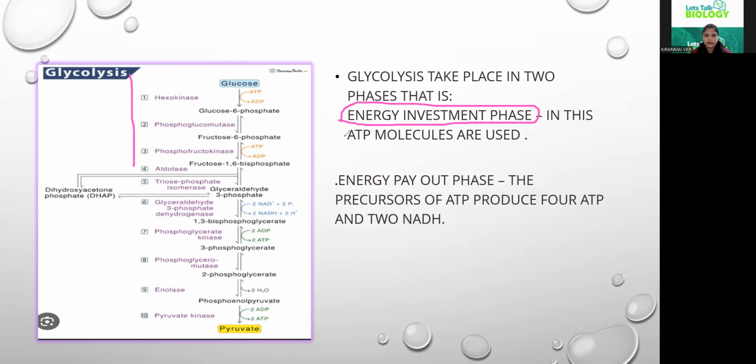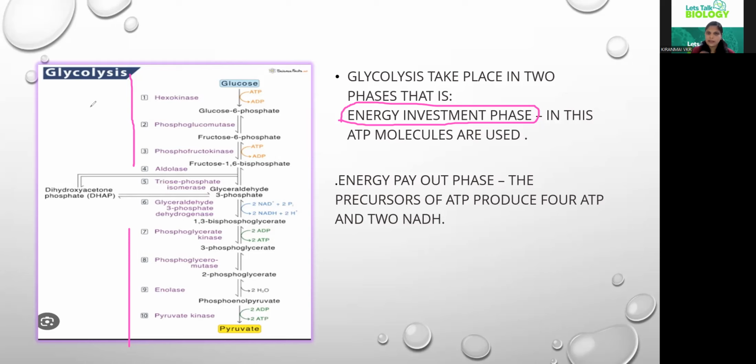Try to observe it carefully when I explain it in the slide, and later you can watch this video once again and prepare your notes. The next few steps will be the energy payoff phase or energy payout phase. Why? Because generally, what is respiration?